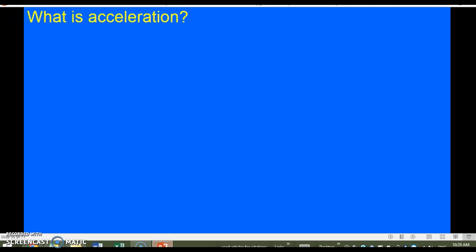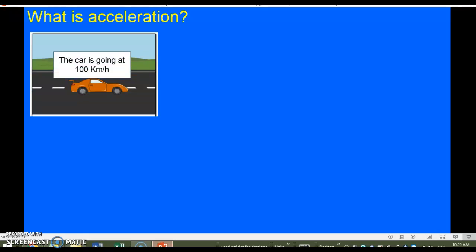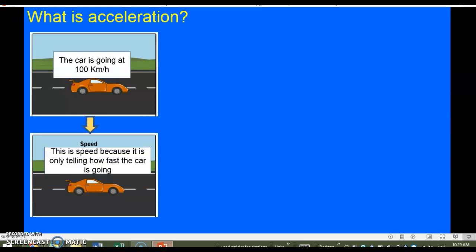So now, what is acceleration? What is speeding up and speeding down? Consider the following cases. If you are given that the car is going at 100 kilometers per hour, what does this describe? This describes the speed because it's only telling how fast the car is going. It's only telling how much distance or how much ground is being covered per unit time.